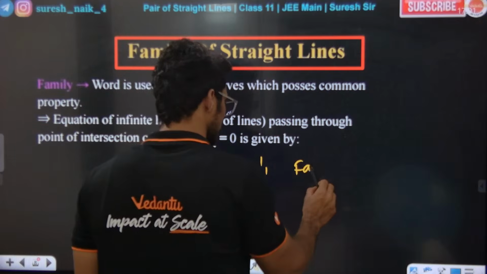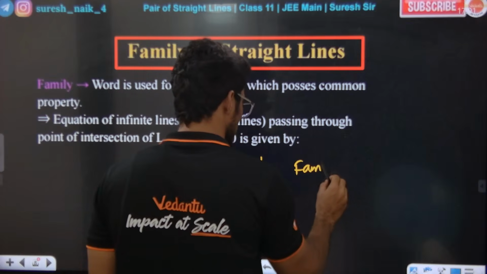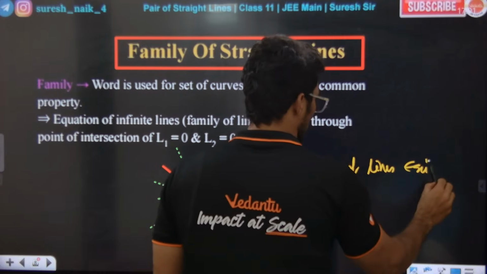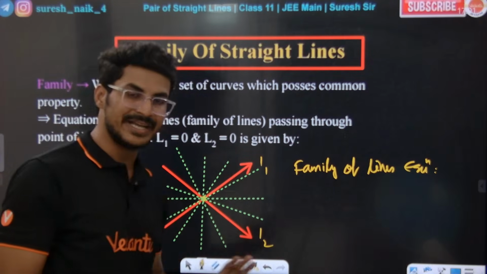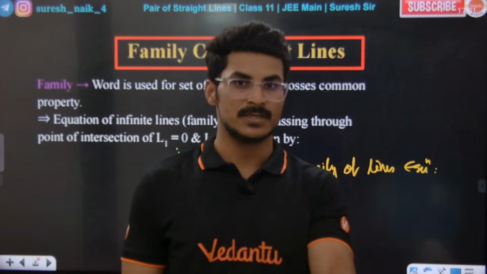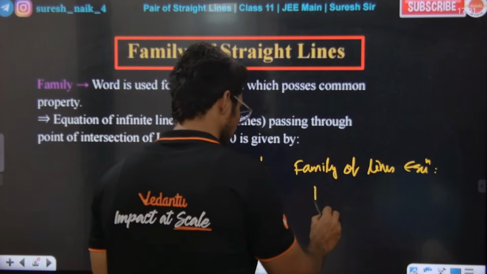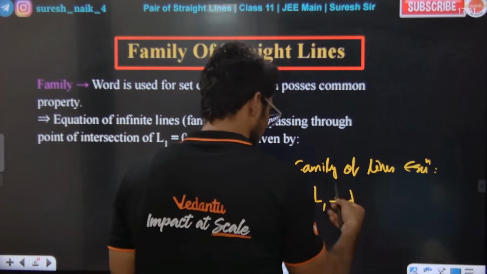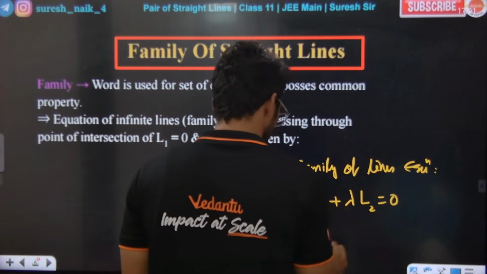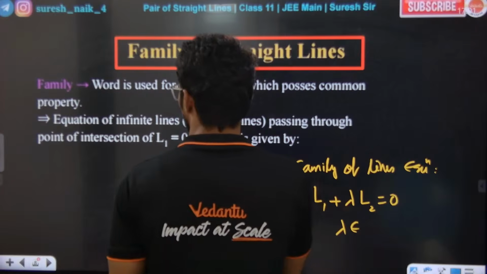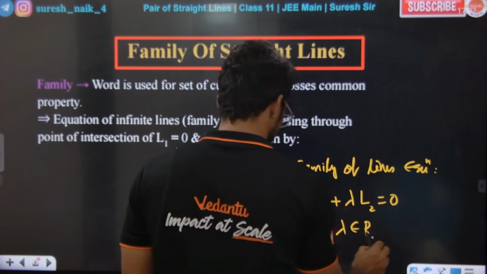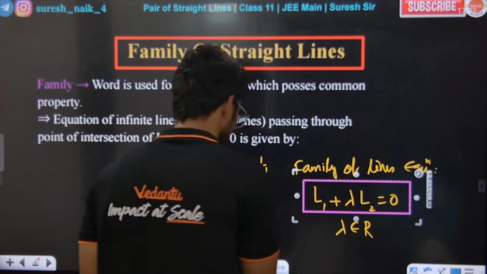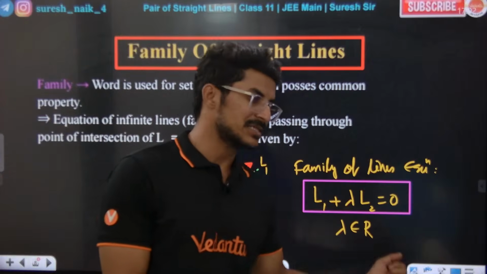Sir, now to find the equation of the green color lines, the family of lines equation: if you want the equation of the green dotted lines, it is L1 plus lambda L2 equal to 0. Here lambda is basically some real number, or you can say a scalar. Lambda is some real number, yes or no? Absolutely yes. L1 plus lambda L2.